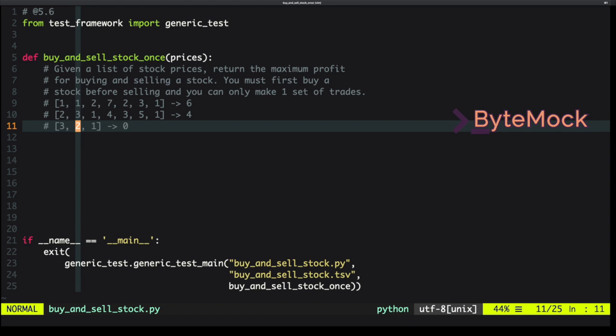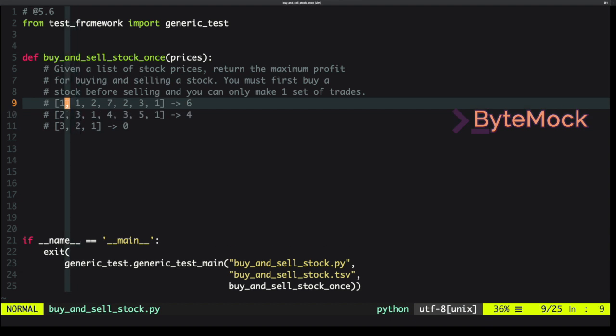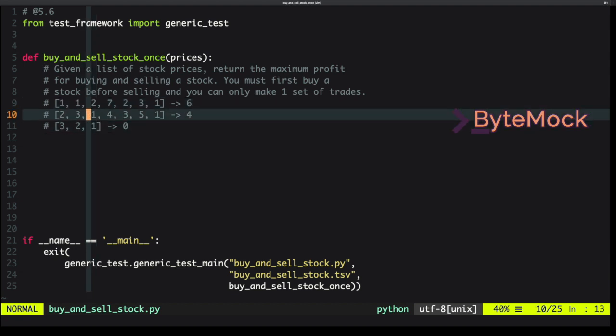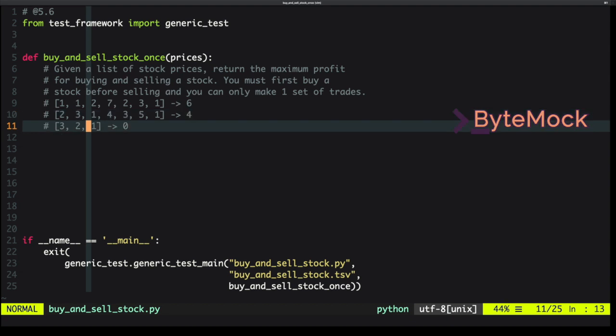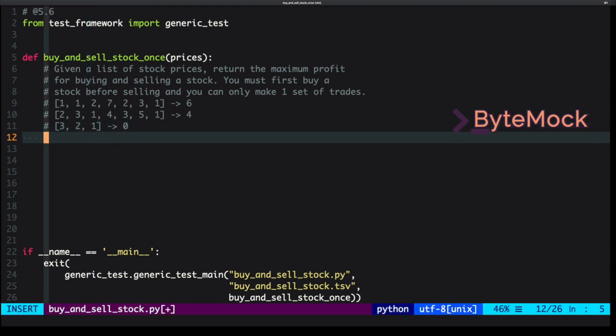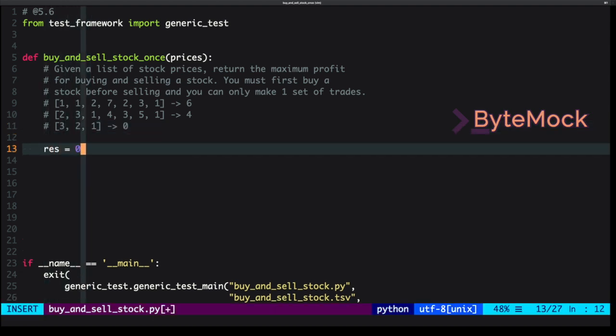So what would be a quick brute force solution for this? I guess we could just iterate over every entry of the array, and say, okay, if we buy it at this spot, then how much could we sell it for? And then just check every other position. This would of course be O of n squared time complexity, because we would be checking every element for every element. So the way we would do this, we would say res equals 0.